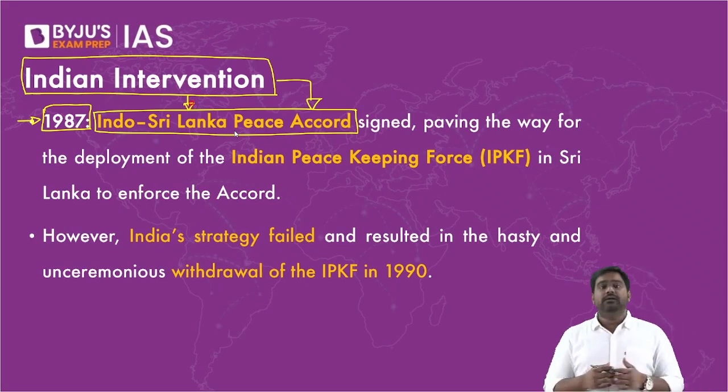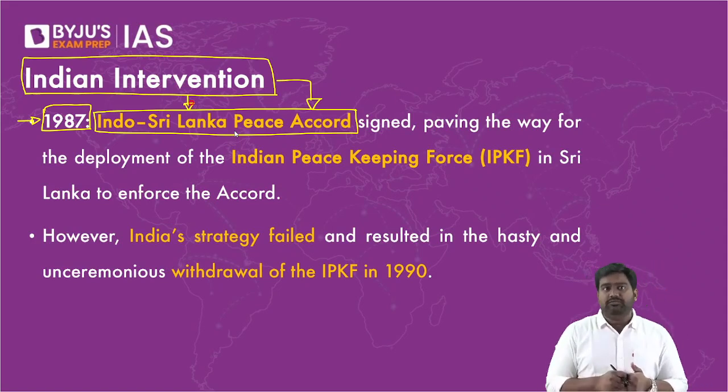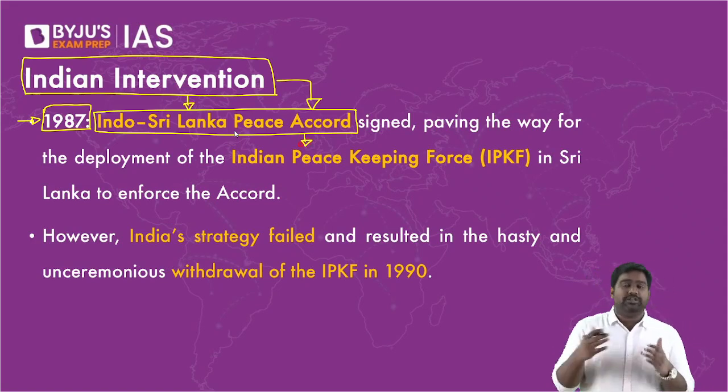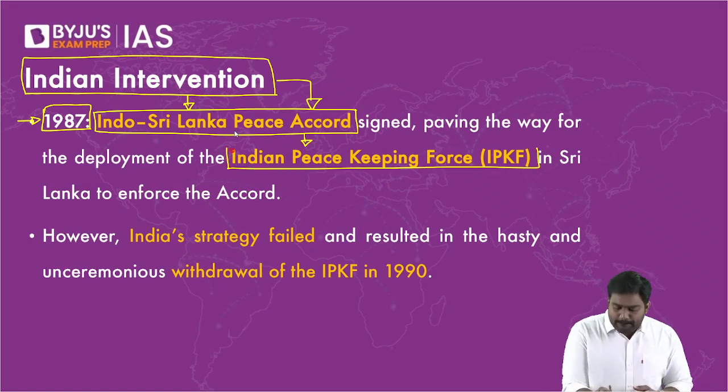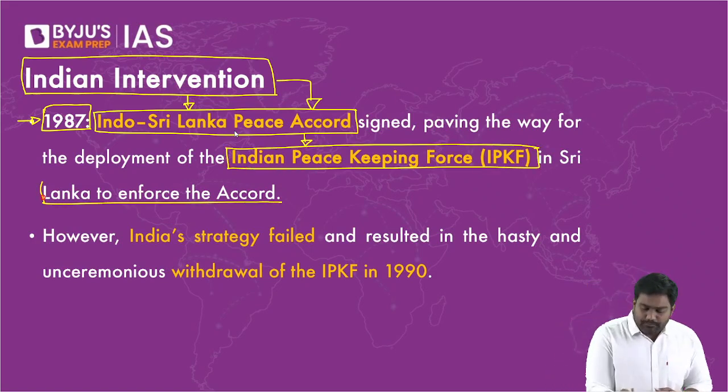It was mediated by Rajiv Gandhi. Right? We brought all the parties together, negotiated this peace settlement, and the Indo-Sri Lanka peace accord was signed. Now you might ask why India signed the agreement. This should have been between LTTE and the Sri Lankan government, right? India also signed the agreement. It's called the India-Sri Lanka Peace Accord because we decided to deploy a peacekeeping force to enforce the accord.